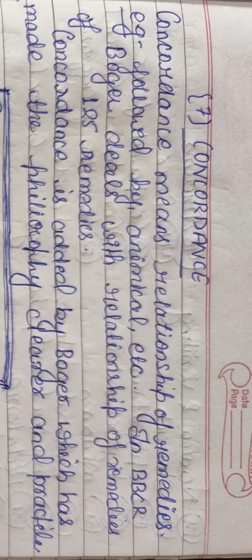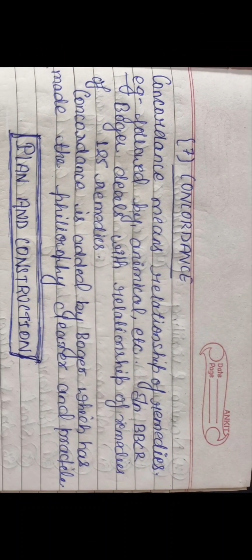So the next is concordance. What is concordance? Concordance means relationship of remedies. As you know, in our Materia Medica there are given antidotes, followed well, and so on. These are given in our Materia Medica. These are the concordances, that means relationships of the medicines. In BBCR, Boger dealt with the relationship of remedies of 125 medicines, that is, 125 remedies. Concordance was added by Boger, which has made the philosophy clear and practical.